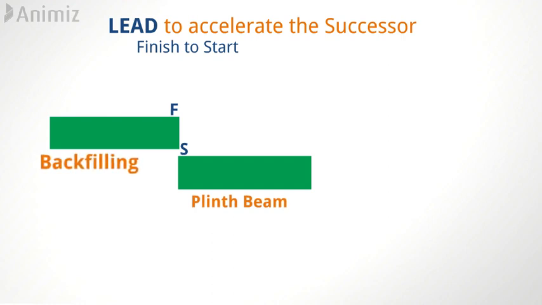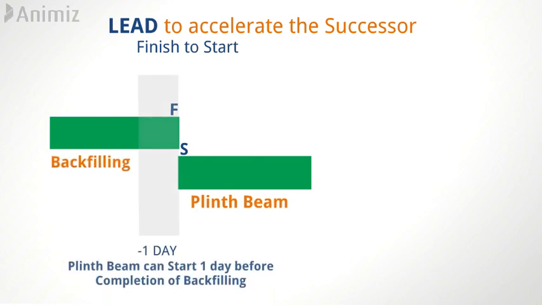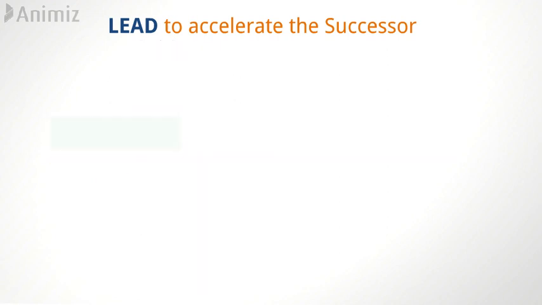Now suppose before the finishing of backfill we want to start the plinth beam. That means we want to accelerate the plinth beam. Then we can use the negative of the lag, that is -1, to start the plinth beam one day before the completion of the backfill. And in this way the lead feature is utilized in Primavera P6 to incorporate the practical consideration.